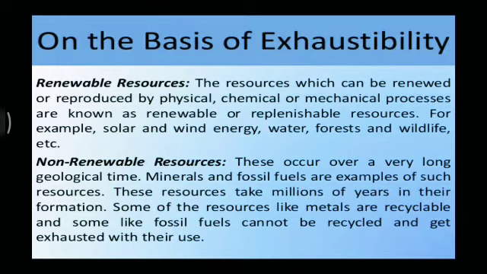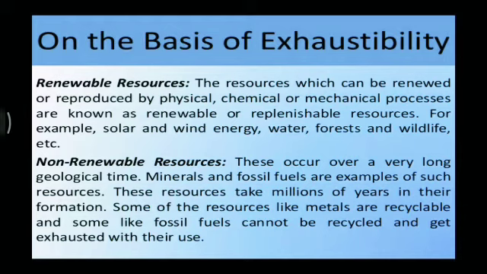They can be renewed or reproduced by physical, chemical, or mechanical processes. Examples are sunlight, air, solar and wind energy, water, forest, and wildlife. All these are renewable resources.